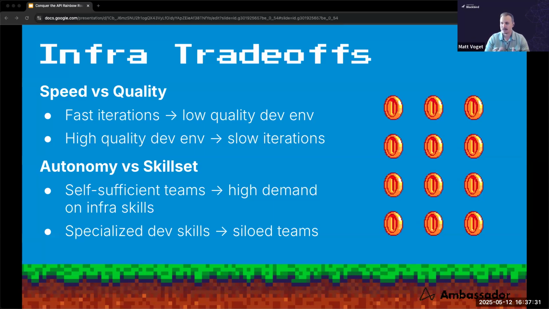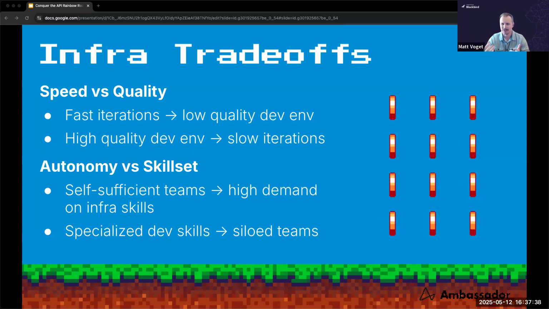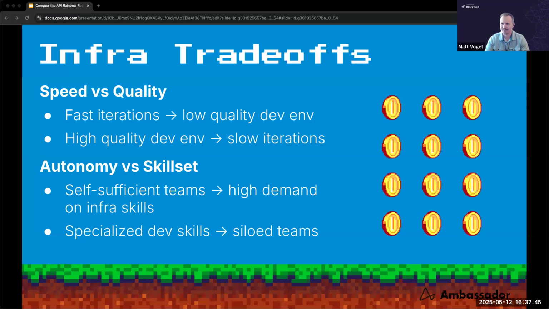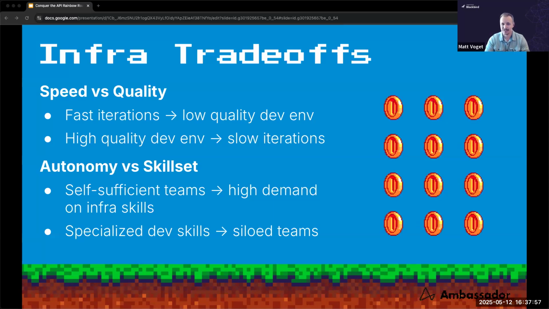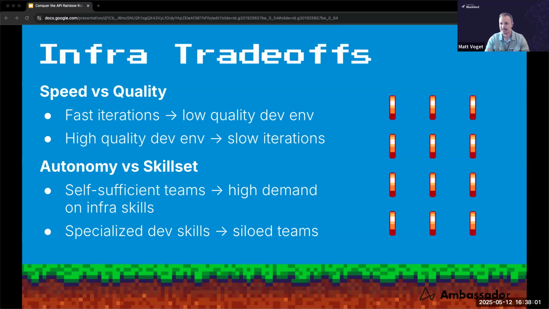Similarly, we also have this autonomy versus skill set trade-off that we have to consider. To describe this, it's hard to build out a team of developers that can both have all the dev skills that we need to create these APIs, but also have all of the infrastructure skills, things like Kubernetes experience, right? Deploying your application into infrastructure. So it's kind of a unicorn of a team when you think about it. So oftentimes we have to make these trade-offs with our teams too.